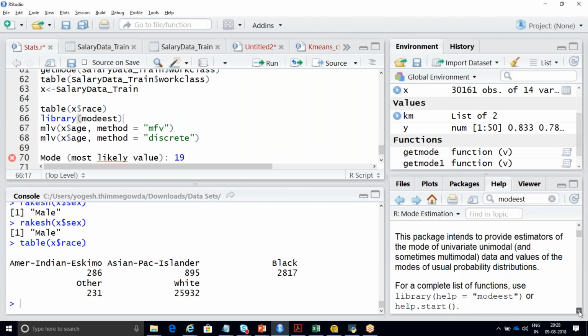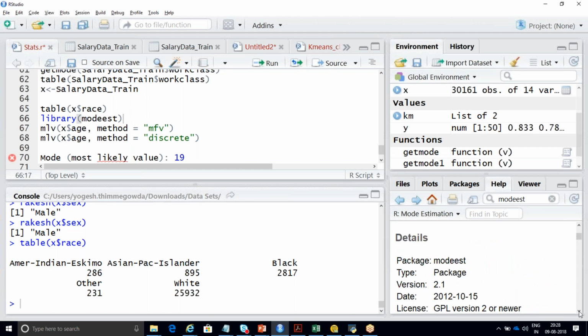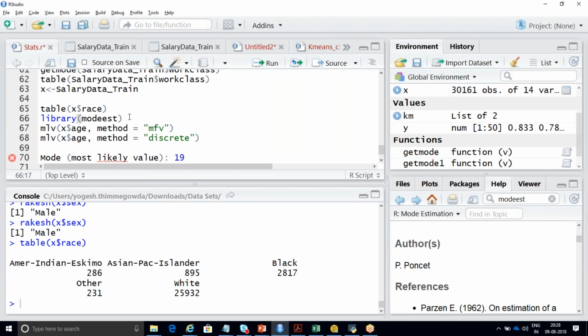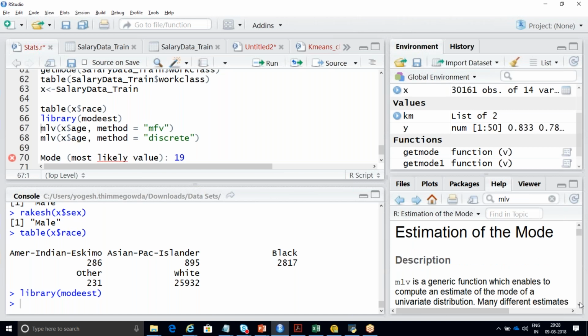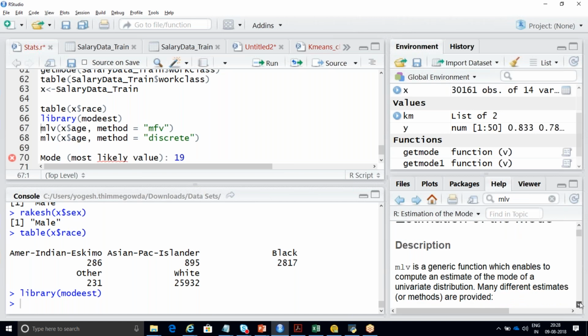So this is one of the packages called modeest. You should use it in your R program, and there is something called mlv. See, what does this mlv stand for? You should understand. So this mlv stands for estimation of the mode. That is your generic function which enables you to compute an estimate of the mode of a univariate distribution.